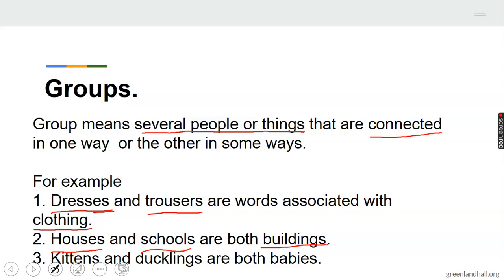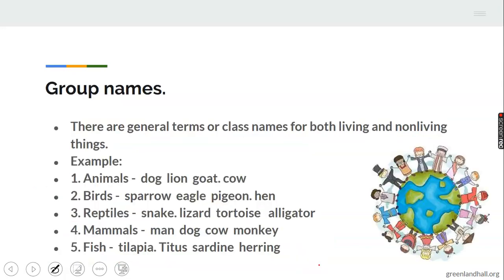Then look at this one. We have kittens. We have ducklings. These are all babies. They are the young ones of, for example, the kitten is the young one of a cat, while the duckling is the young one of a duck. All these are babies. They are the young ones of these animals. So the group name there is babies. For houses and schools, the group name is buildings because they are buildings. And for dresses and trousers, the group name there is clothing.